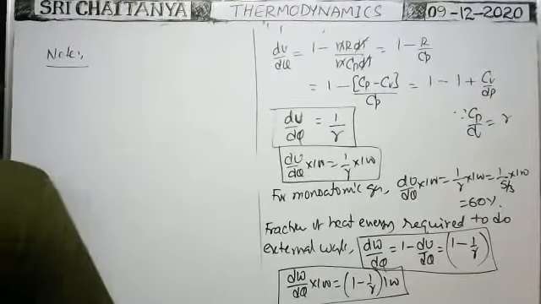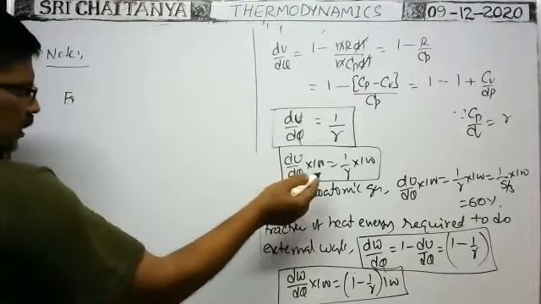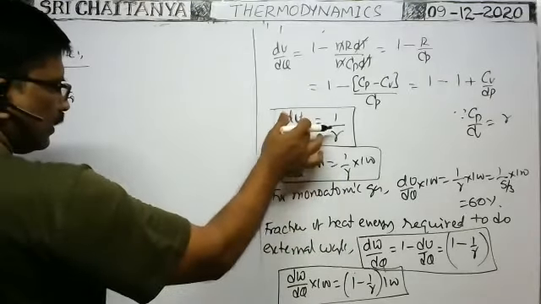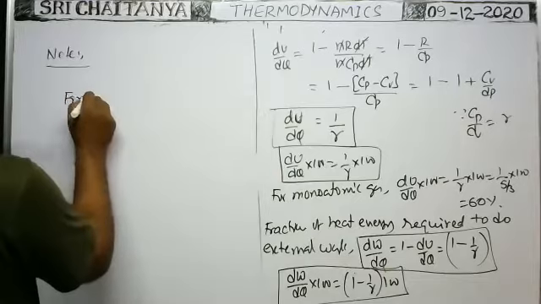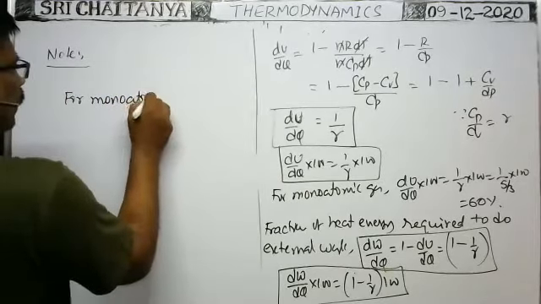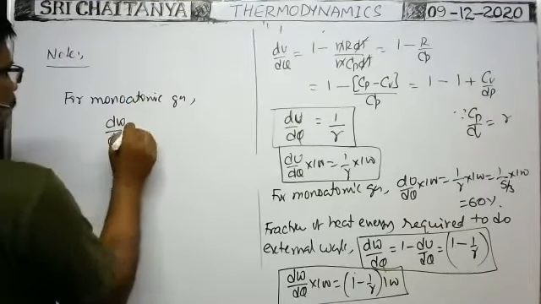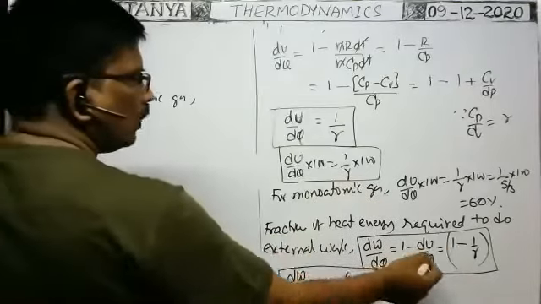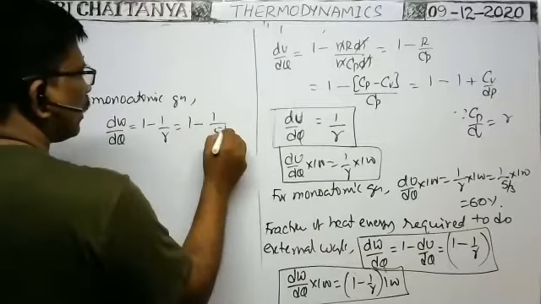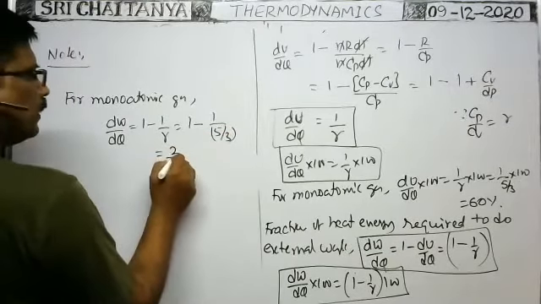Similarly, we can write for diatomic and triatomic also. If you substitute the gamma value for diatomic, you will get the fraction of heat energy utilized for internal energy or external work. So for monoatomic gas, one example I will say. The fraction of heat energy utilized to do external work is equal to 1 minus 1 by gamma. For monoatomic gas, gamma is 5 by 3.